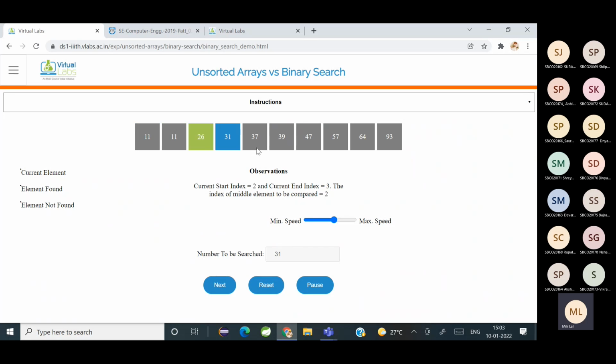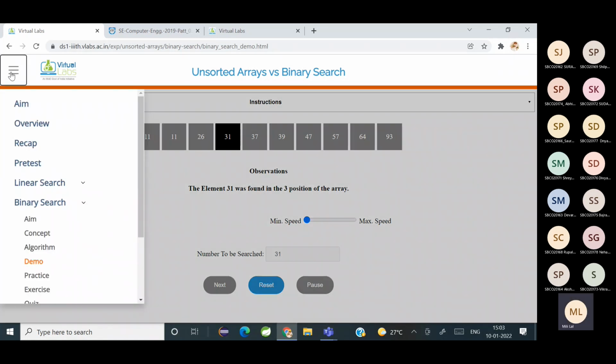Then 31 is less than 37, so you discard the right side. Then you find the middle element on the left side and so on until 31 is found in position 3. Is it clear?